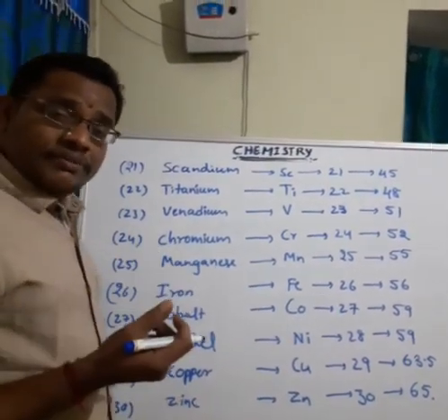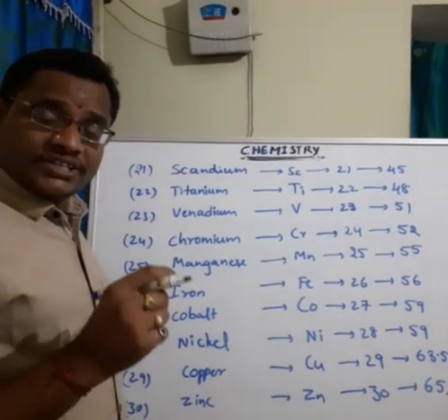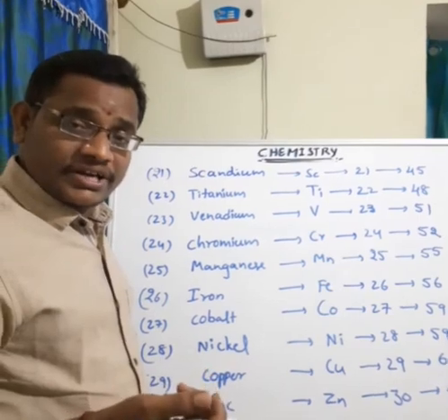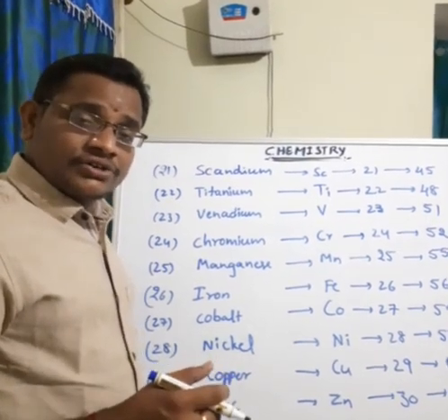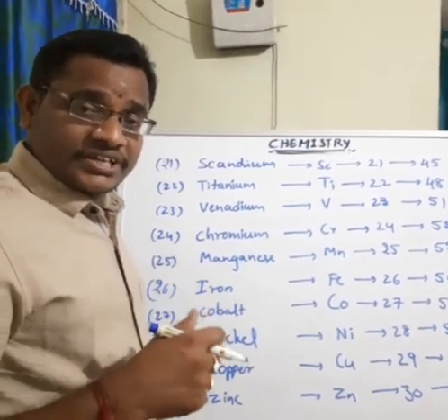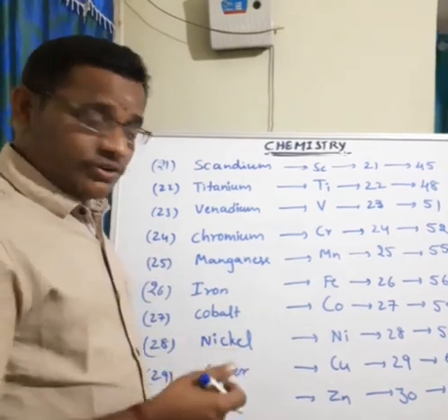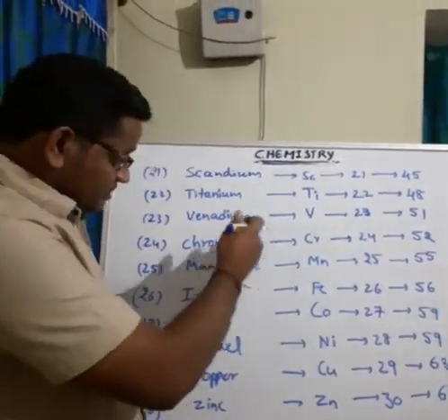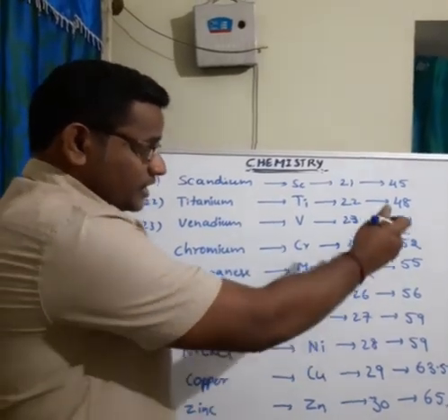So what is an element? An element is a basic form of matter that cannot be broken down into simpler substances by chemical reaction. Nowadays 118 elements are present in nature. Out of that 118, we have now discussed 30 elements, their symbols, atomic numbers and atomic weights.